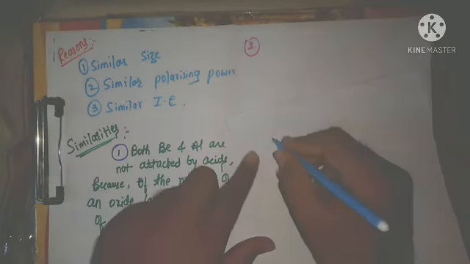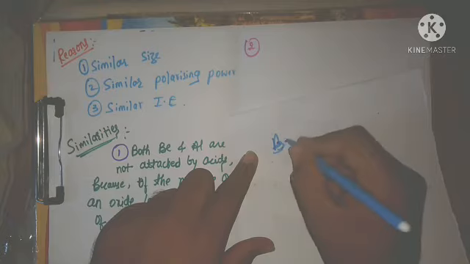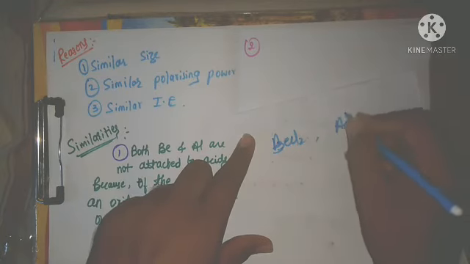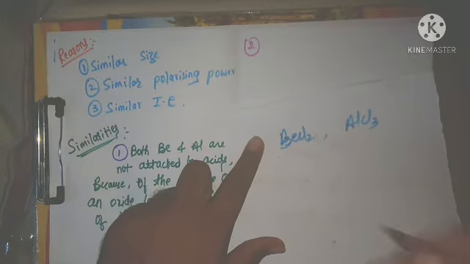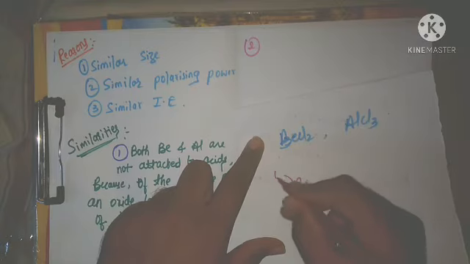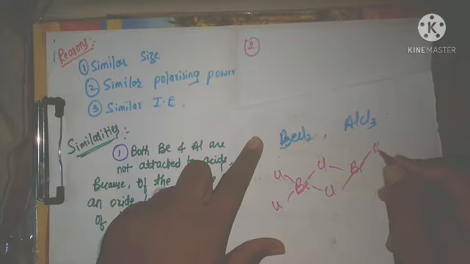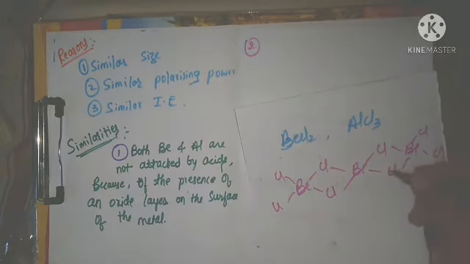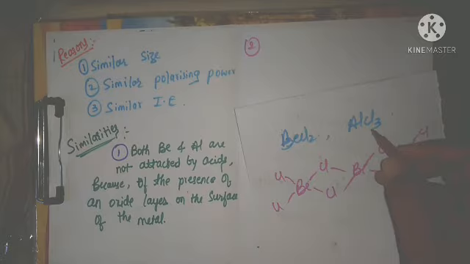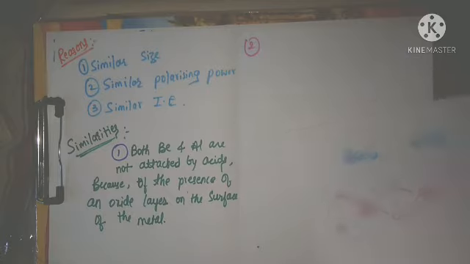If you see the structure of beryllium chloride, BeCl2, and aluminum chloride, AlCl3, both have bridge structures, the Cl-bridged dimer structure in this way. Both beryllium chloride and aluminum chloride have bridge structures. That is only I am writing here.